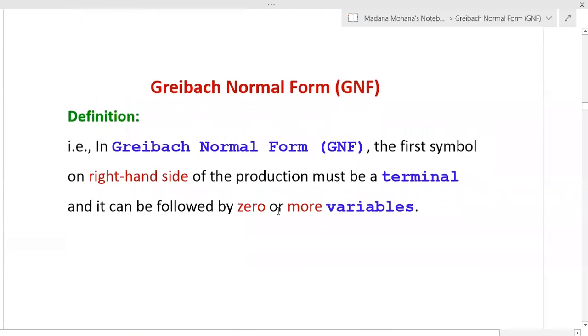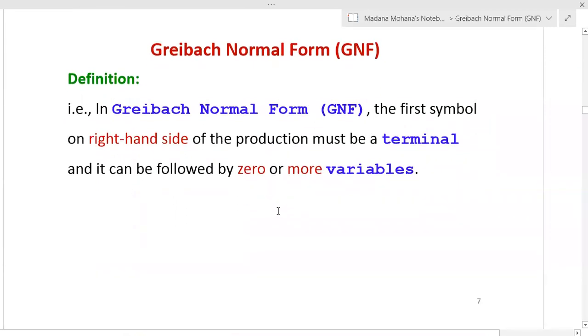Now, the meaning of the above definition is that in Greibach normal form, the first symbol on the right-hand side of the production must be a terminal, and it can be followed by 0 or more variables. That is nothing but V closure. Here terminal means any terminal from capital T in the given grammar.